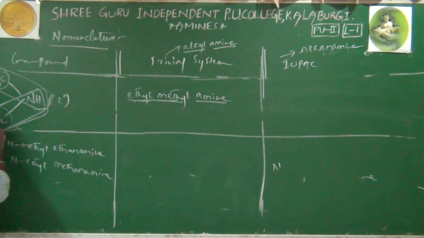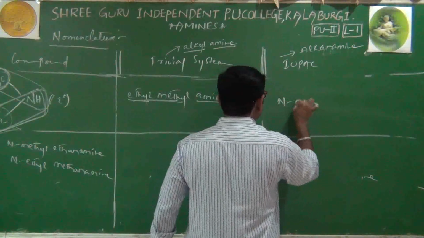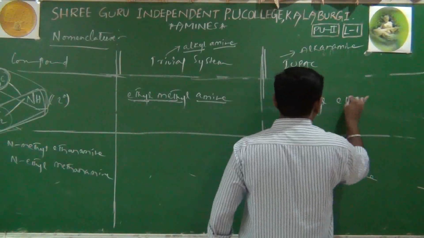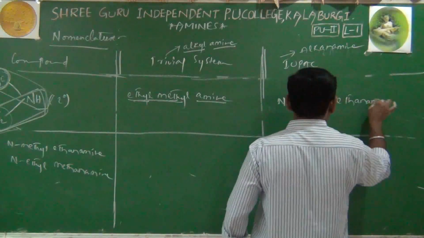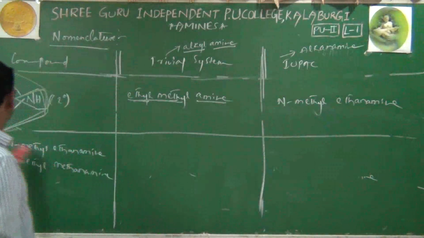Therefore, this is our parent chain, and the other is absolutely a branch. Its name is N-methyl, because methyl is attached to nitrogen. N for nitrogen, N-methyl. The parent chain is ethanamine. So its IUPAC name is N-methyl ethanamine.